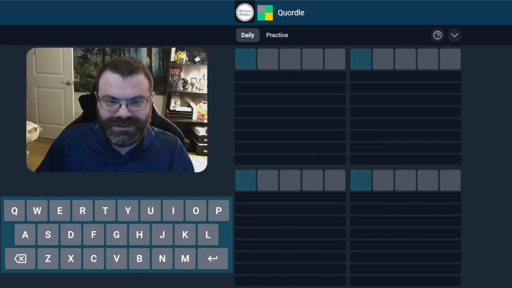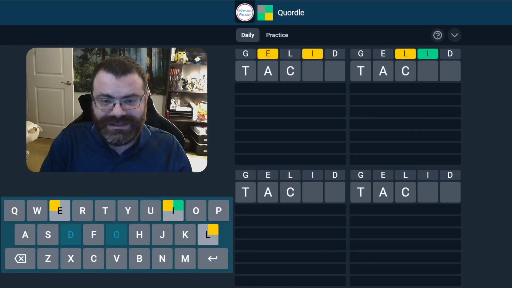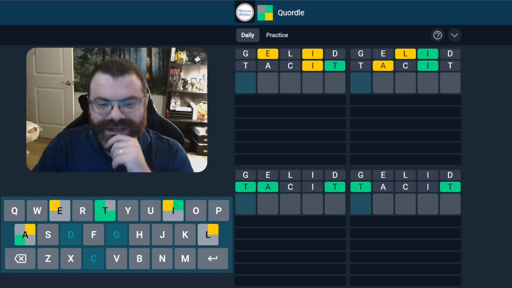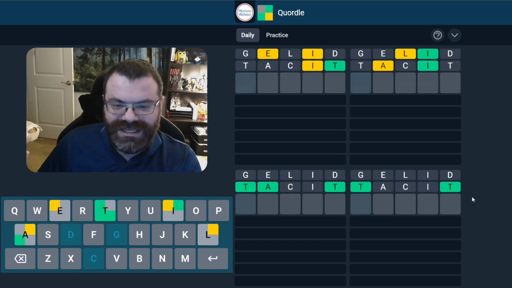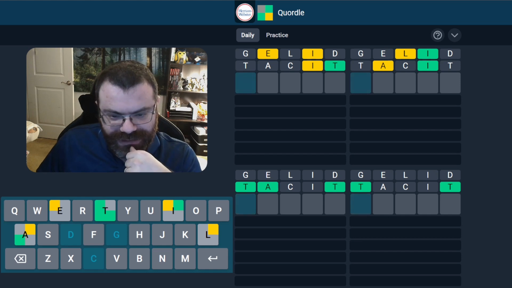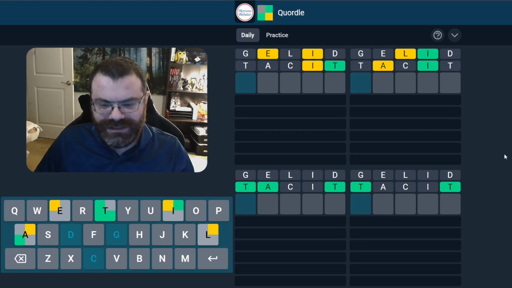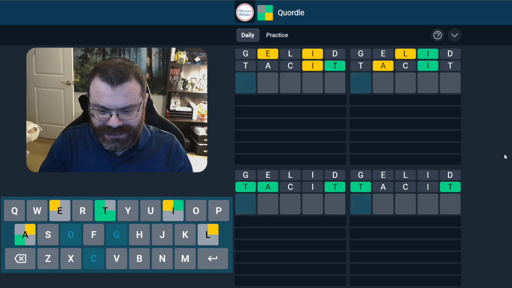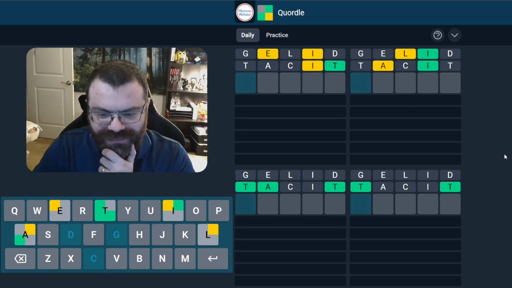Let's do the Quordle, and we're going to start with gelid and tacit. All right, ooh, the double T's, look at that. What would this be? Like taunt or something? Let's get letters. Pound. Ugh, can't do pound because there's no D. I actually don't know what I want to do.